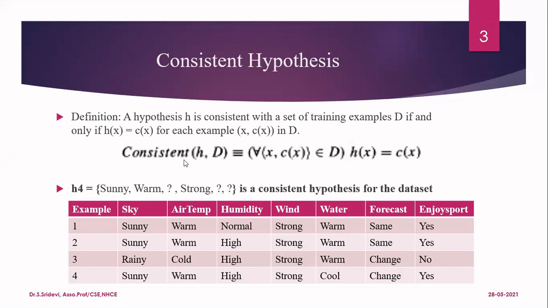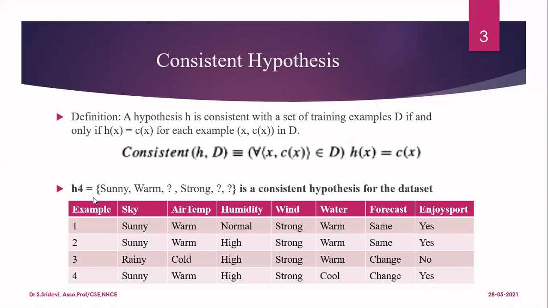It is given by means of an equation. We need to find out whether the hypothesis H is consistent over the training examples D. So what is our aim? For all the records in your data set D, we write: for all (x, C(x)) belonging to D, if H(x) is equal to C(x), then we say that the hypothesis is consistent.